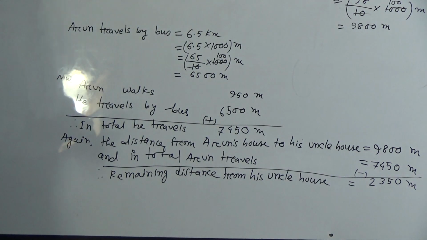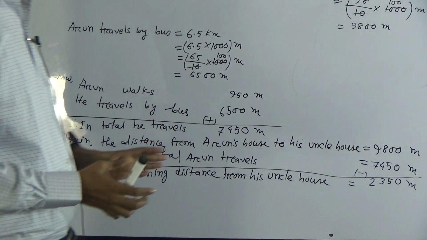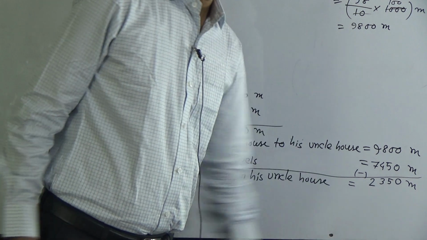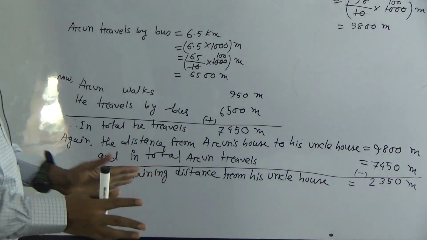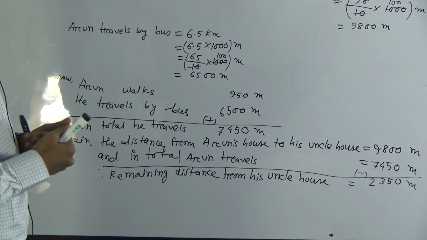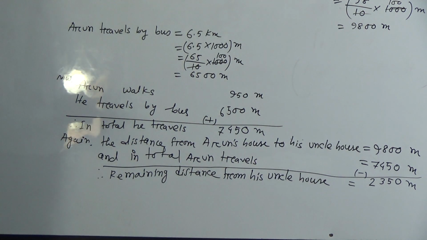That means remaining distance from his uncle's house is 2,350 meter. Now we have got one result, but our second step or second sub question is express it